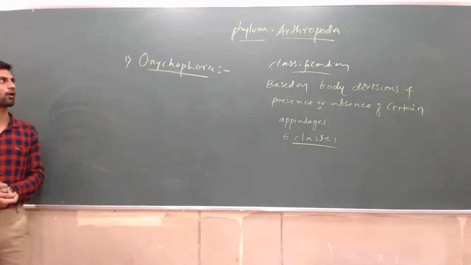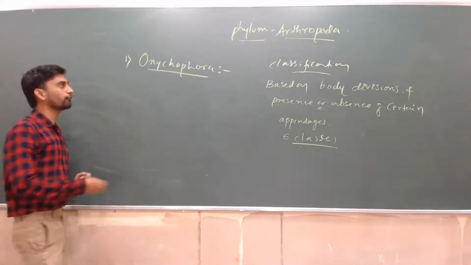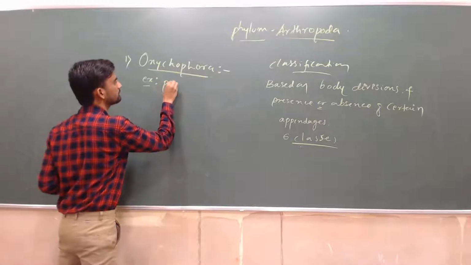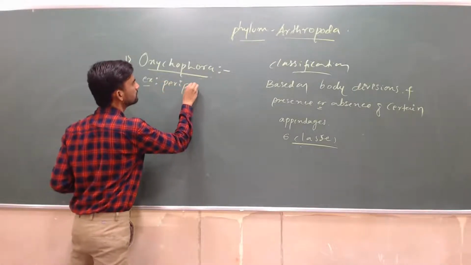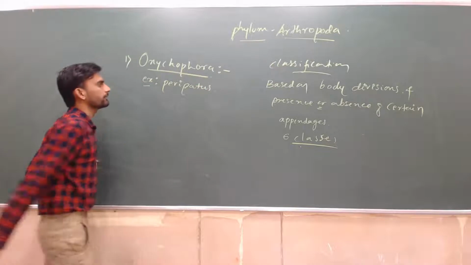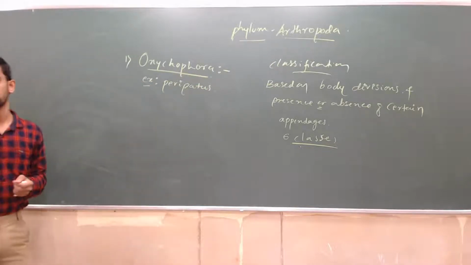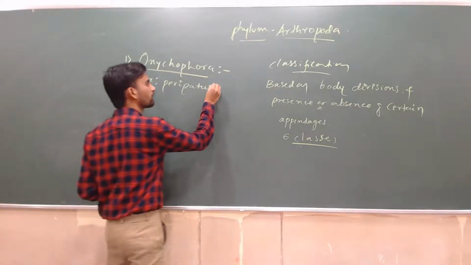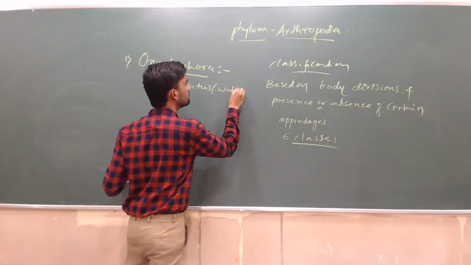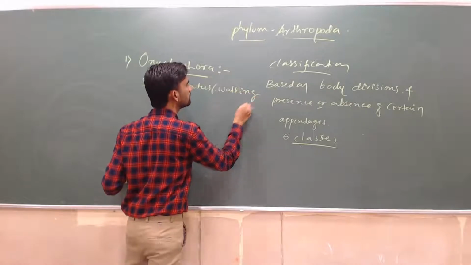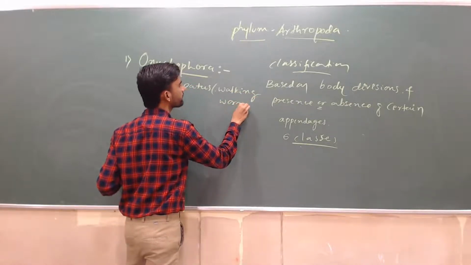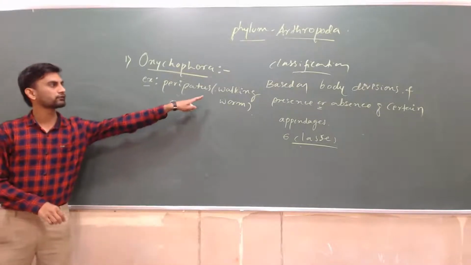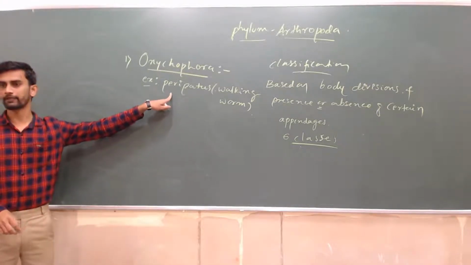Onychophorans, one best example, I'll write it as Peripatus. You may have heard about this Peripatus. Peripatus is commonly called the walking worm. Scientifically, it is called Peripatus.